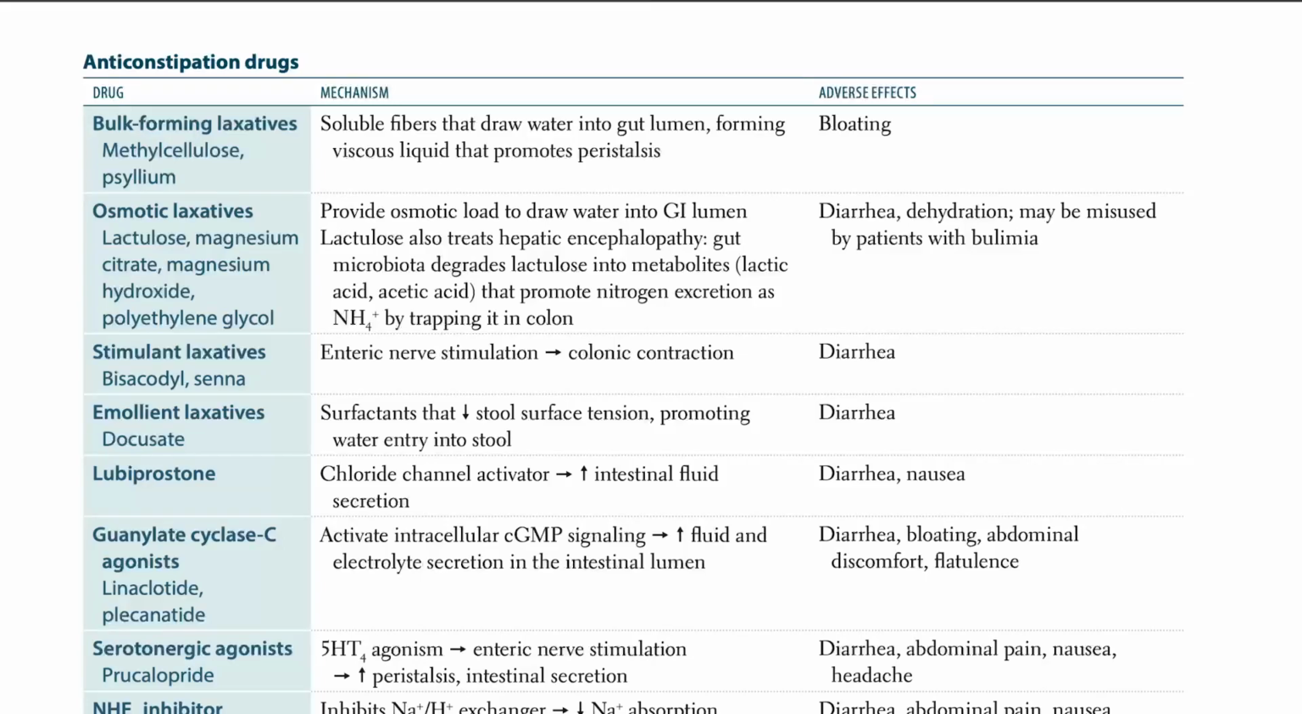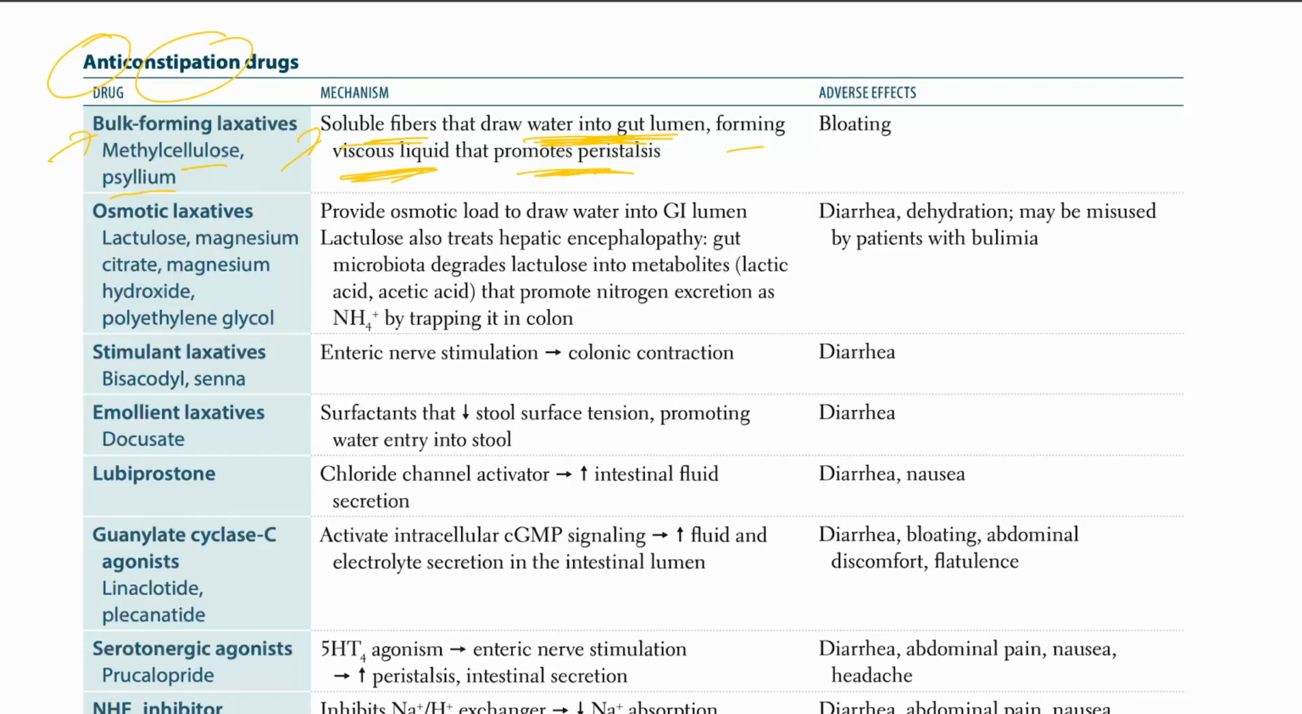Let's talk about anti-constipation drugs. What do we have? We have the bulk forming laxatives like methylcellulose and psyllium. They are the soluble fibers, like methylcellulose. They're the bulk forming, like they form the bulk. They are the soluble fibers that draw water into the gut lumen, forming a viscous liquid that promotes peristalsis.